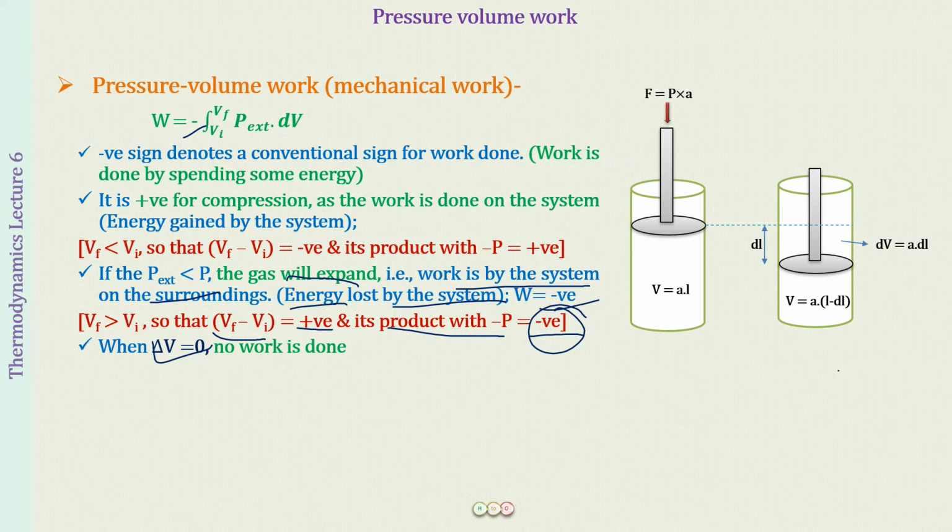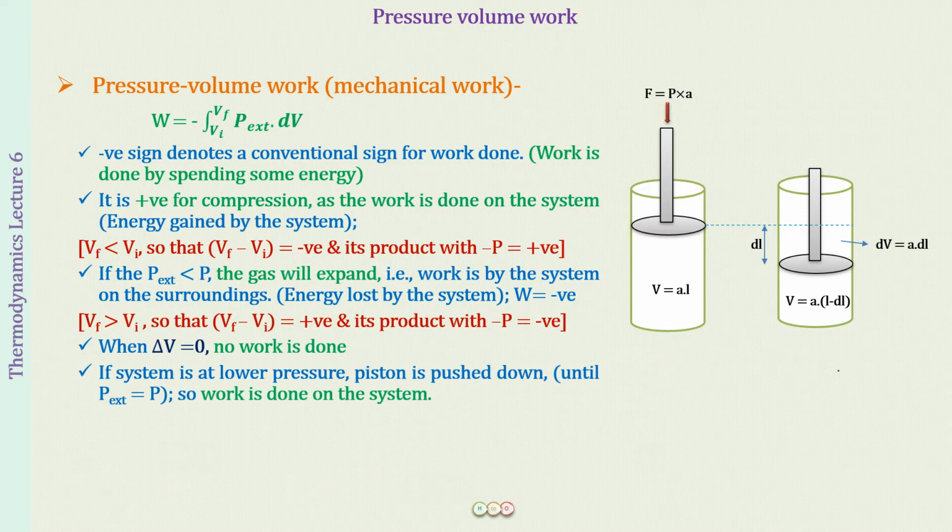Again, it is very, very important that you remember that whenever delta V is equal to 0, no work is going to be done. Now, if the system is at a lower pressure, the piston is going to be pushed down until the P external becomes equal to the pressure of the gas. So work is done on the system. Okay, I hope now this is clear. And the energy transfer occurs from the system to the surrounding as work.